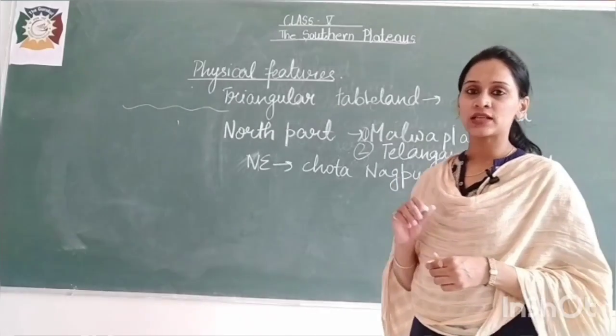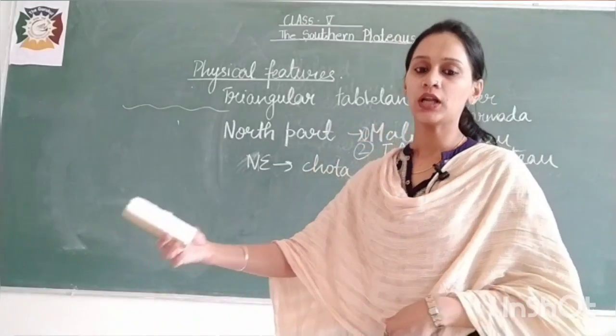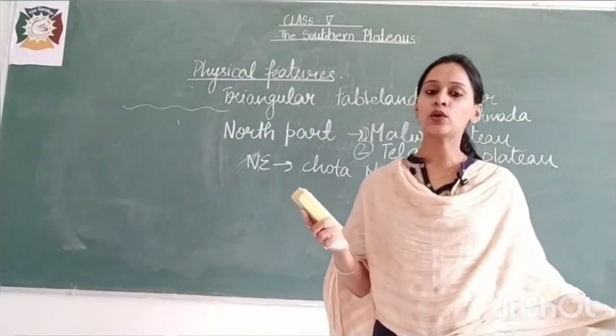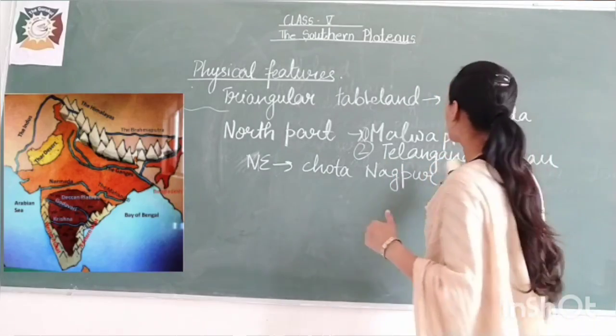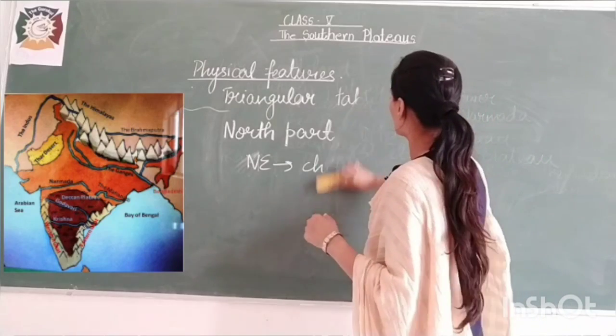Now it was about the north part and the east part, and now we are talking about the west part. The west part of the plateau has a chain of mountain regions running along it. This was about the eastern part.